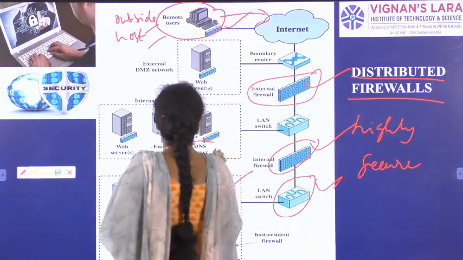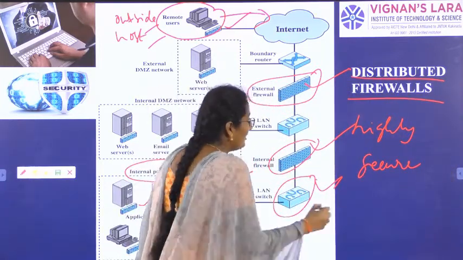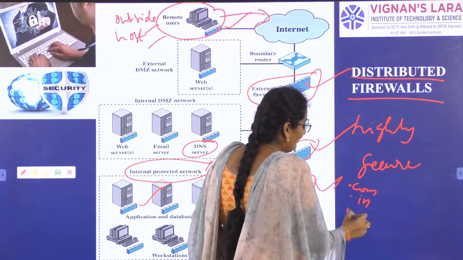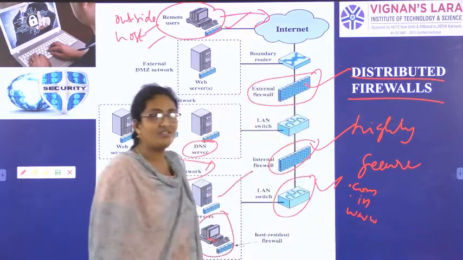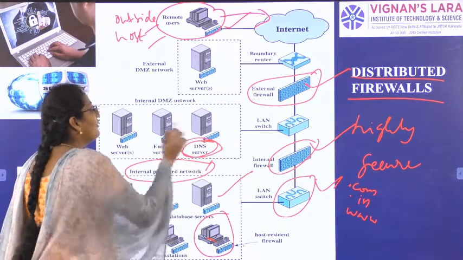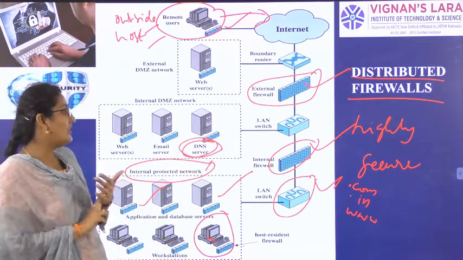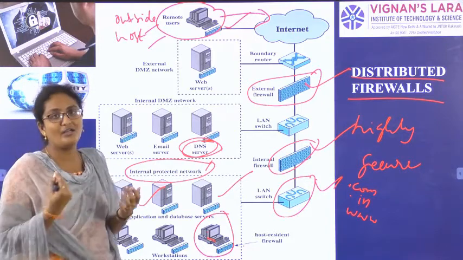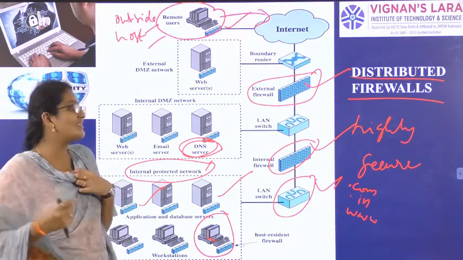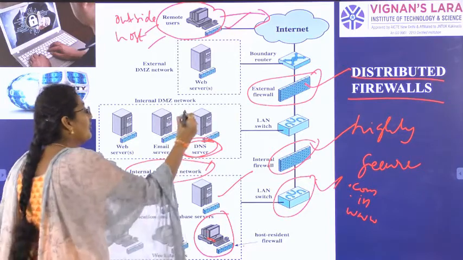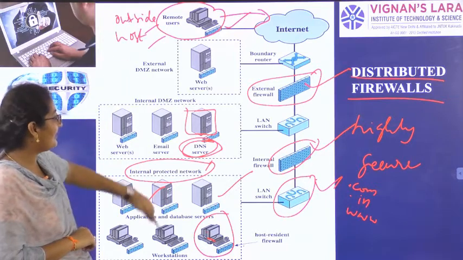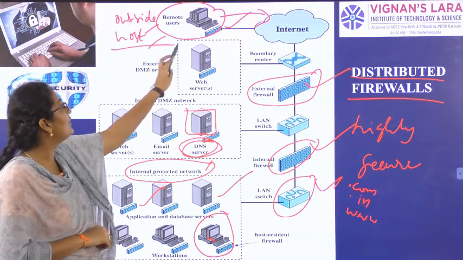So DNS server is nothing but domain name server. If you have the extensions .com, .in, www, all these extensions are stored in the DNS server, the domain name system server. So DNS means domain name system. All the .coms, .ins, .acs, all the domain names are stored in the domain name server. People who are accessing the internet other than your network will be remote users.